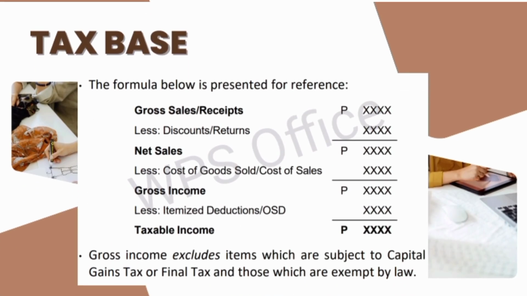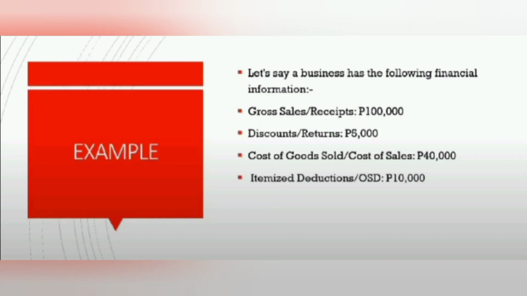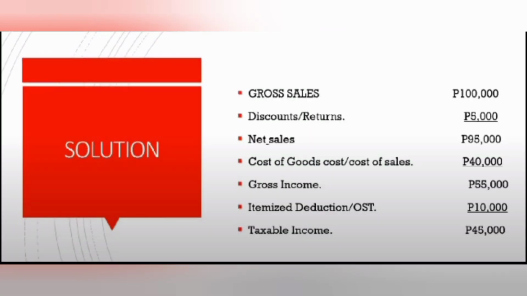So, let's break down the formula step by step with an example. Let's say a business has the following financial information. Gross sales receipts is 100,000, discount slash return is 5,000, cost of goods sold slash cost of sales is 40,000, itemized deduction slash OSD is 10,000. So we can plug these values into the formula to find the taxable income.